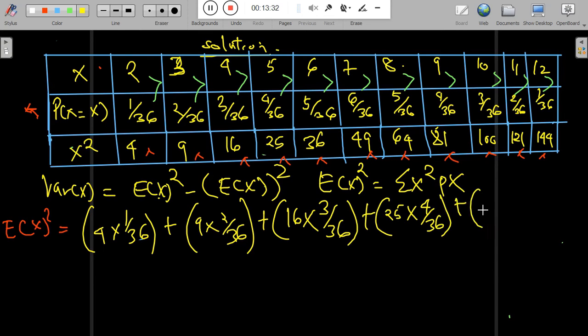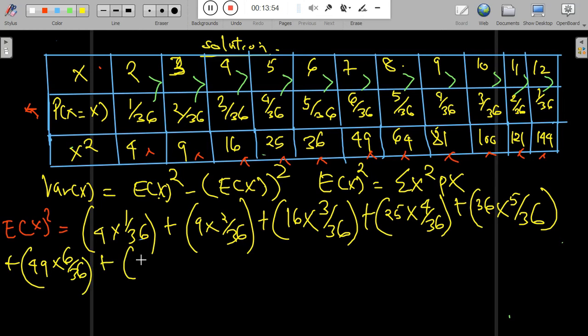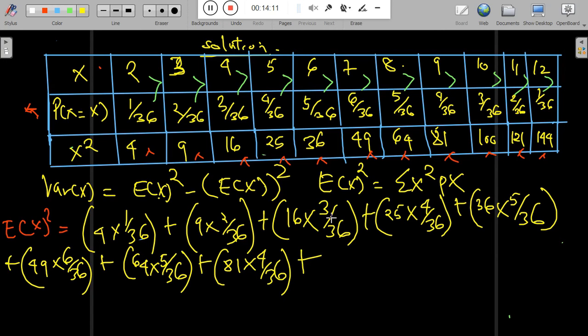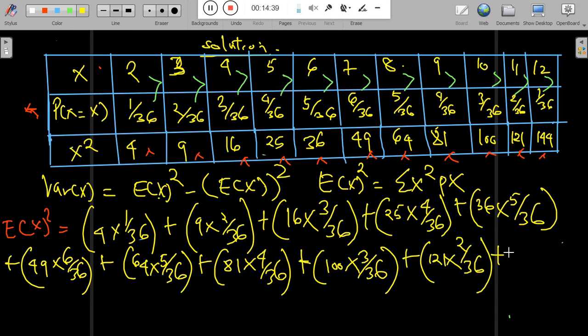Then 36 times 5 over 36, then plus 49 times 6 over 36. And we take 64 times 5 over 36. Again 81 times 4 over 36, then plus 100 times 3 over 36, then plus 121 times 2 over 36, then plus 144 times 1 over 36. So let's use the sum.